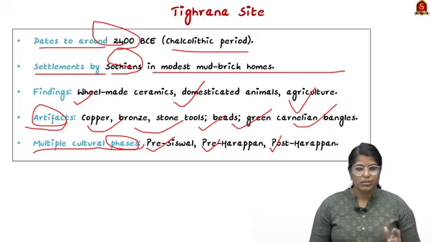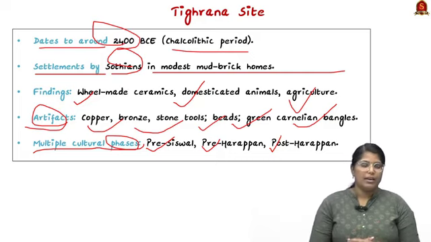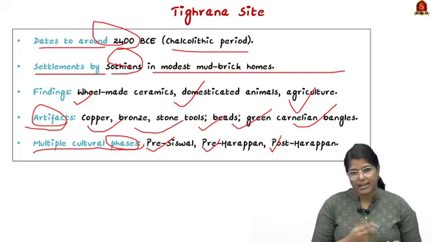So these 2 sites are very important. You can mark them on the map. It will be asked in the preliminary question. Every year there will be a question based on the Indus Valley Civilization, and since it is in news, it can be straight away asked.